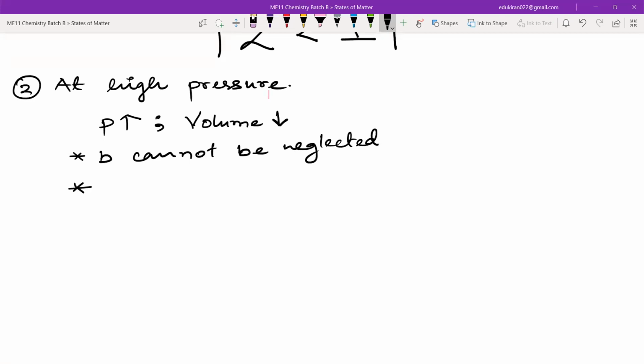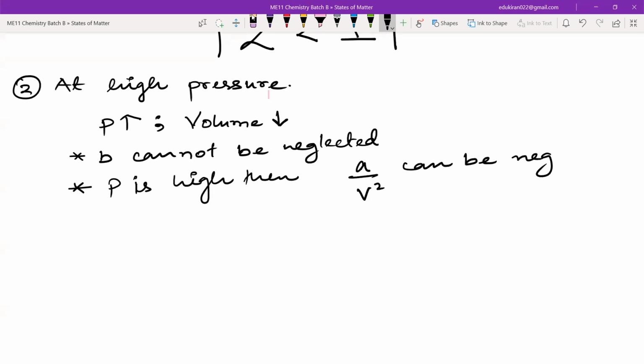But what we can see, if the volume is very low and pressure is very high, and at high pressure the volume becomes low, then what can be neglected? If the pressure is high, then A upon V square can be neglected. Right? A upon V square can be neglected.